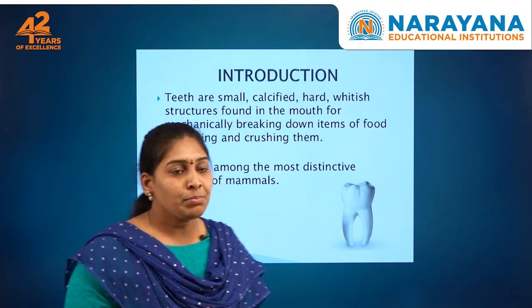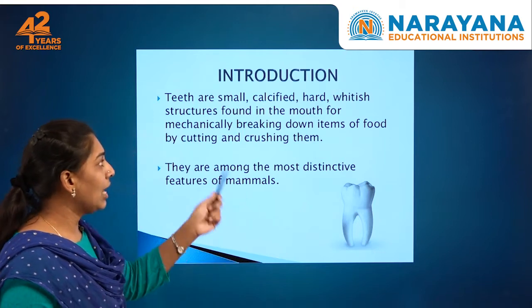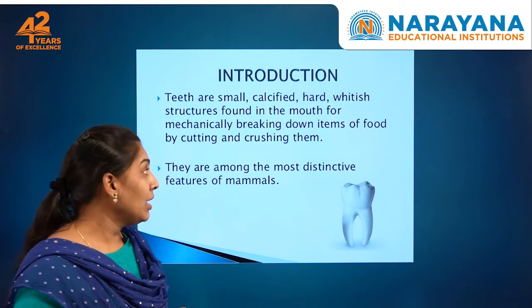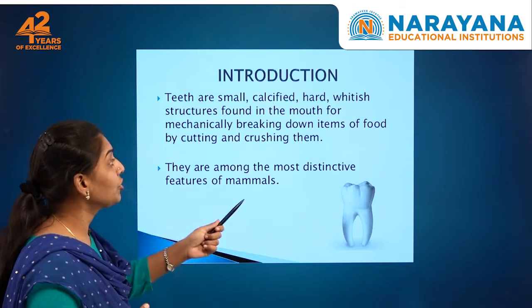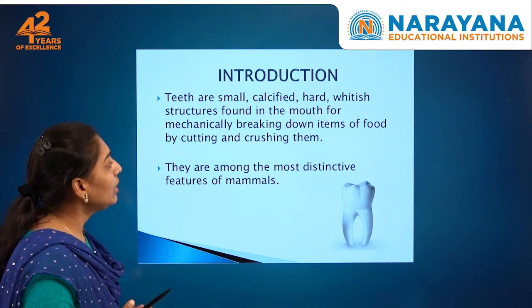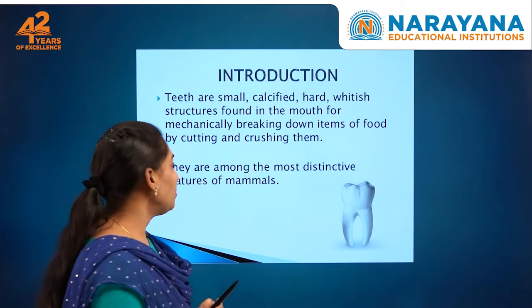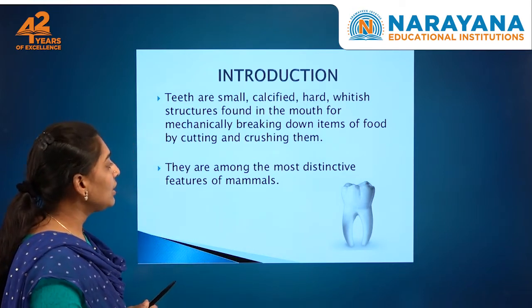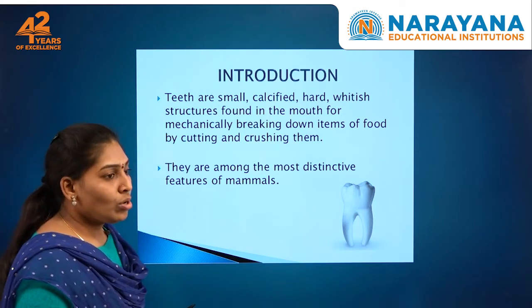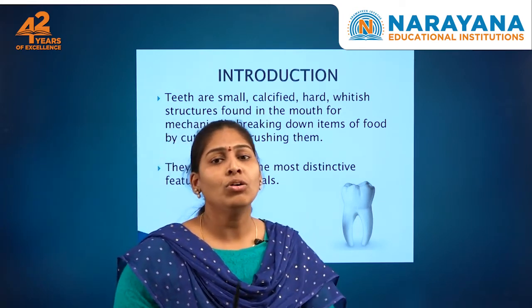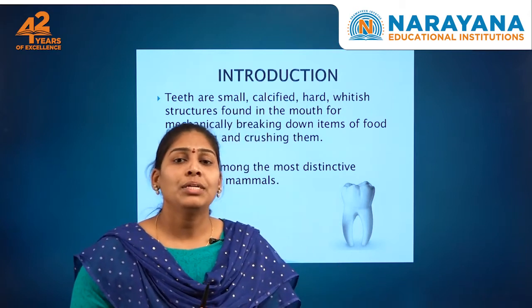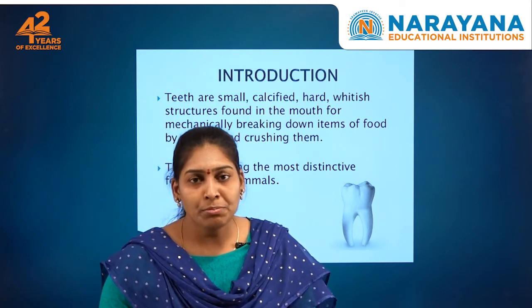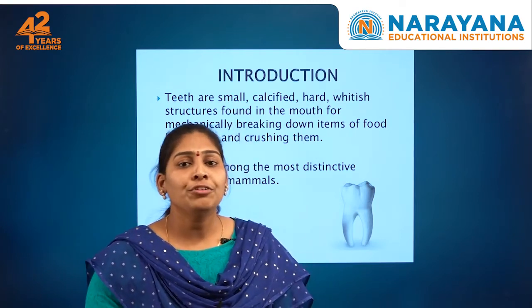In adults especially, the teeth are made up of a calcified, hard, whitish enamel layer. These structures are found in the mouth and mechanically break down items of food by cutting and crushing them. They are among the most distinctive features of mammals. We cannot see this kind of structure in all animals; it is particularly developed in mammals.